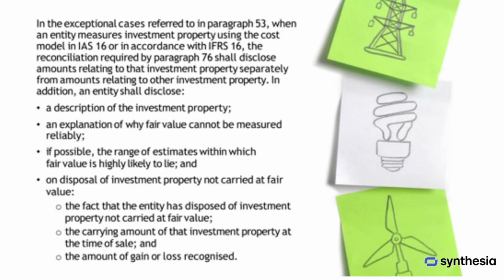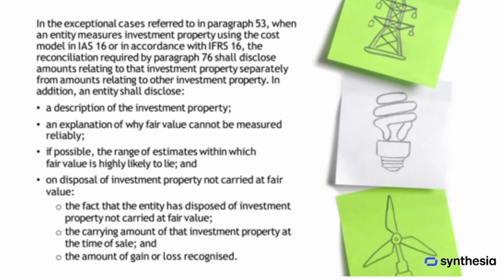In those exceptional situations where an entity uses the cost model, under IAS 16, or measures investment property in line with IFRS 16, the reconciliation of investment property values should clearly separate the amounts related to these properties from those measured using the fair value model. In such cases, the entity also needs to disclose a description of the investment property in question, along with an explanation as to why fair value cannot be measured reliably.